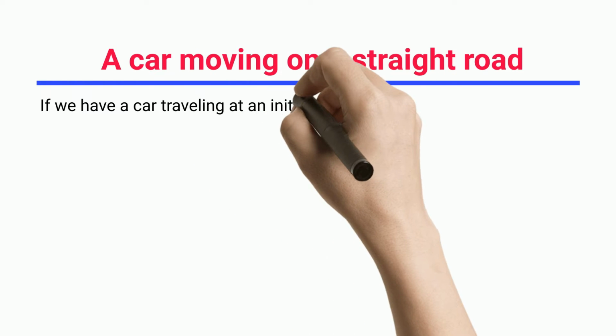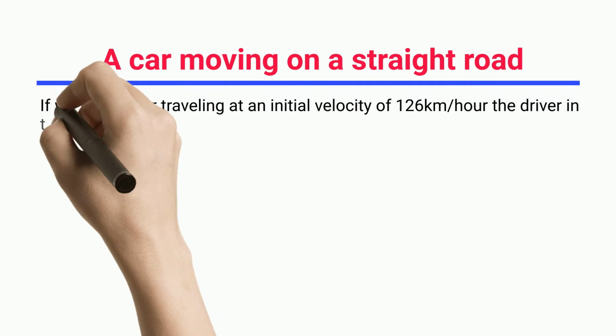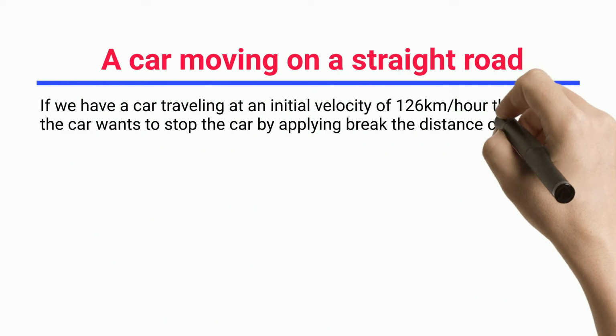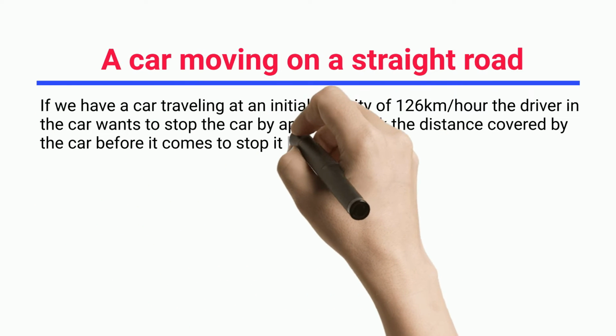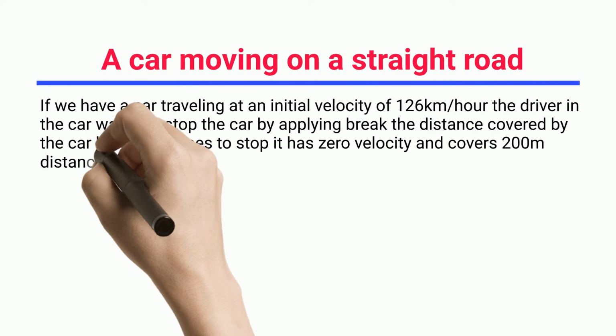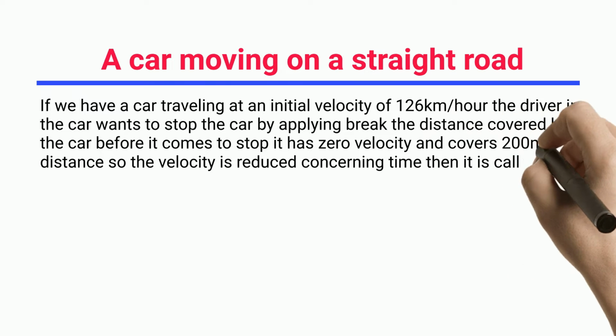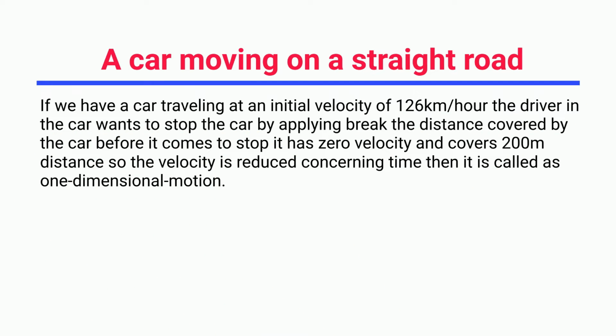A car moving on a straight road. If we have a car traveling at an initial velocity of 126 km per hour, the driver wants to stop the car by applying brake. The distance covered by the car before it comes to stop, when it has zero velocity, is 200 m, so the velocity is reduced with respect to time, and this is called one-dimensional motion.